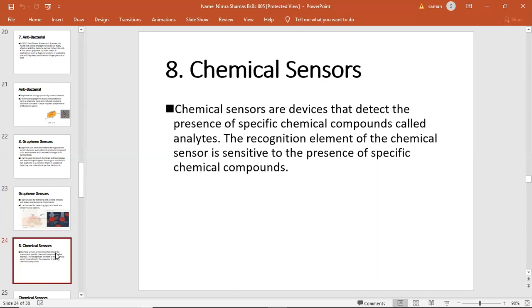Chemical sensors. Chemical sensors are devices that detect the presence of a specific chemical component called an analyte. The recognition element of the chemical sensor is sensitive to the presence of a specific chemical compound. These are used to detect certain chemicals. Next slide.